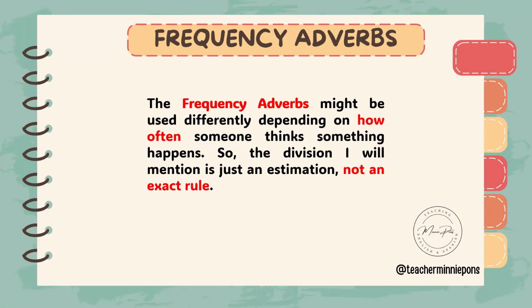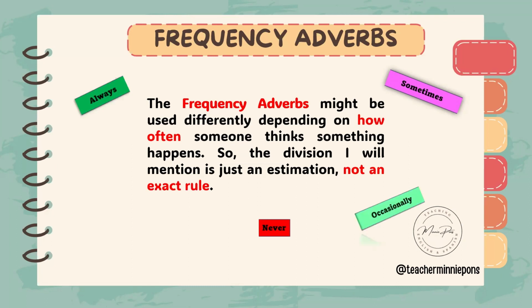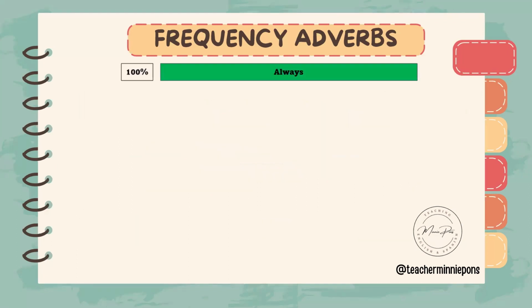The frequency adverbs might be used differently depending on how often someone thinks something happens. So the division I will mention is just an estimation, not an exact rule. So we have always.